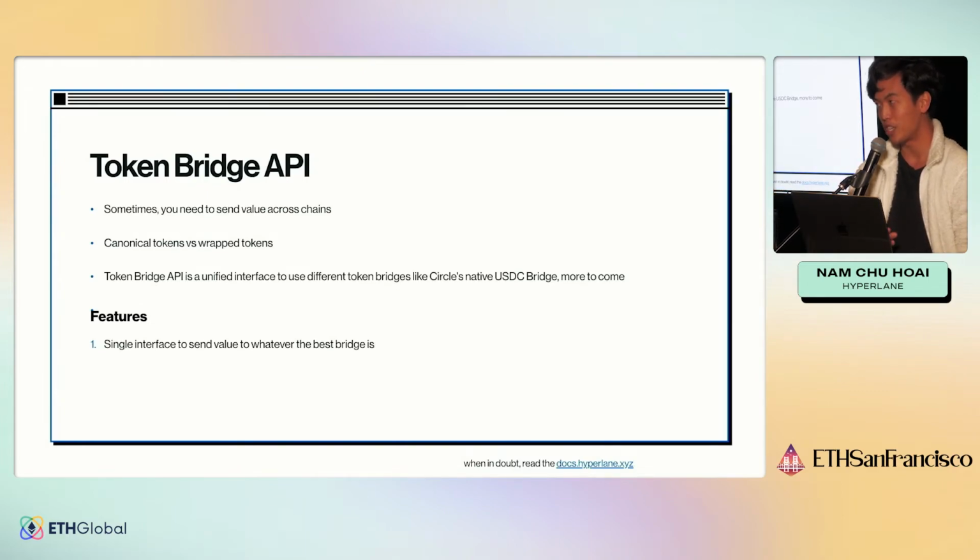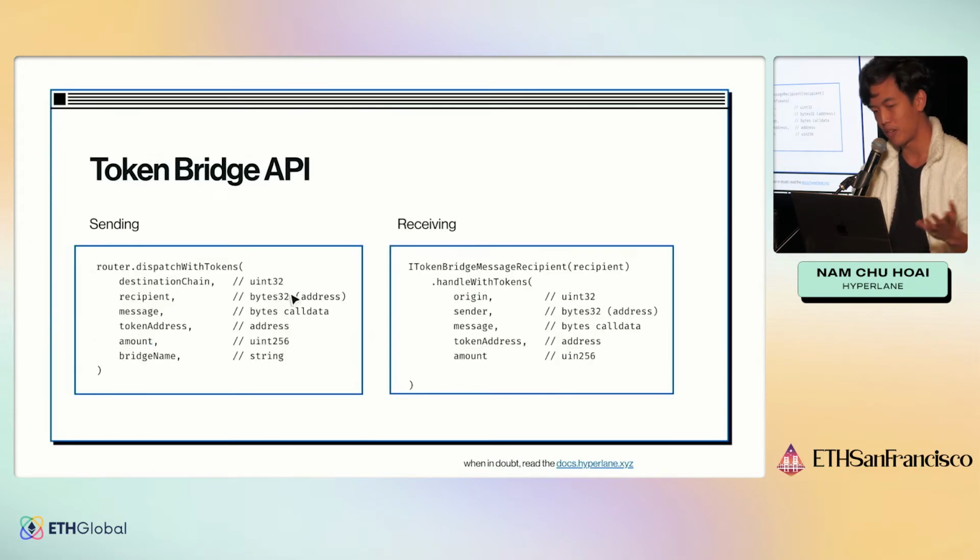And so we let you do that within the same interface because we believe that there will be many different bridges that you can use. Circle is only going to be available on some chains, but what do you do on other chains? So we will have this single interface that allows you to move value around. And it's pretty simple. It's literally just dispatch with tokens. You specify the token address, the amount, and then the bridge name. Right now, it's only Circle on both Goerli and Fuji. And then on the destination chain, you can handle that message with the token address and the amount.